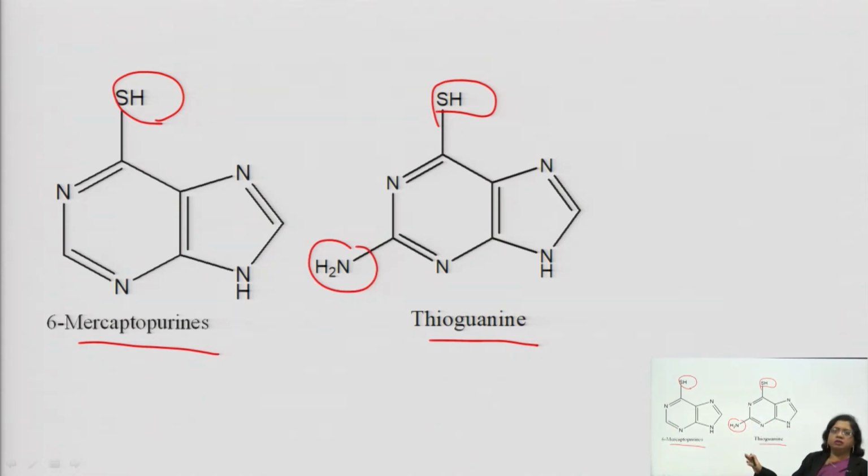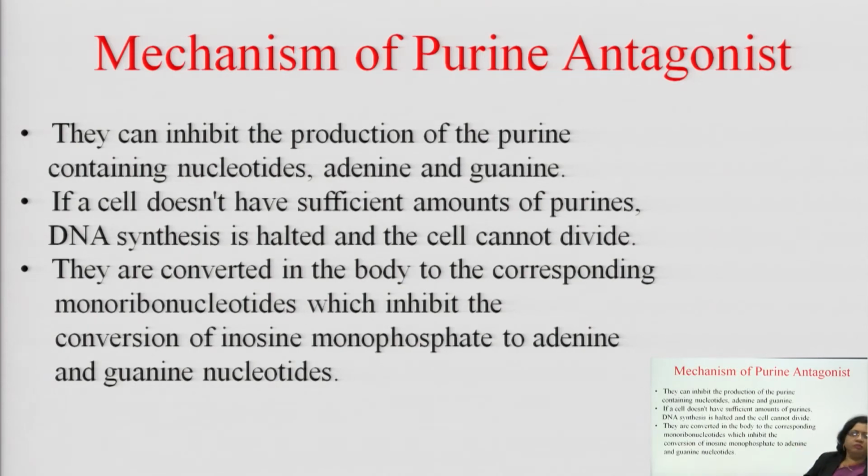So, the simple difference you can see if we compare with the purine base: here there is an amino group, or it may be oxygen, but in the antimetabolites a mercapto group is there. So, how will these purine base analogues act as anti-cancer agents? Generally they can inhibit the production of purine-containing nucleotides, adenine and guanine.